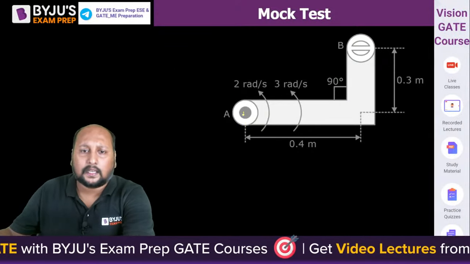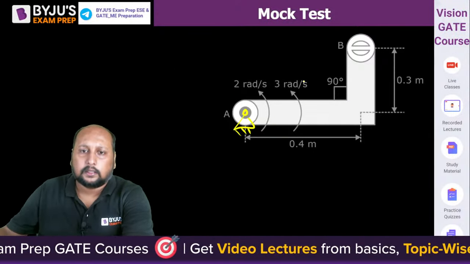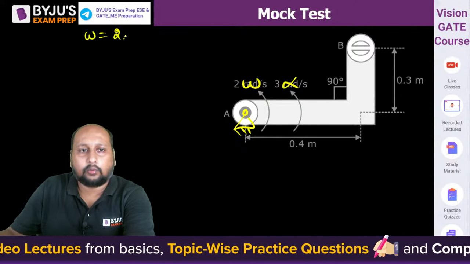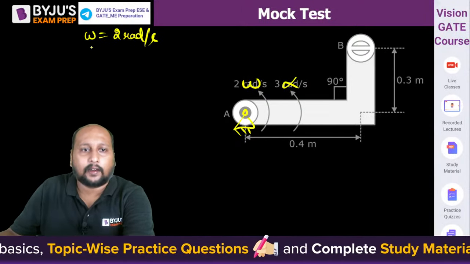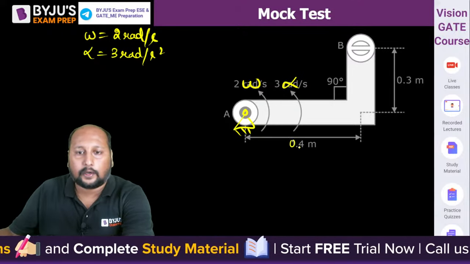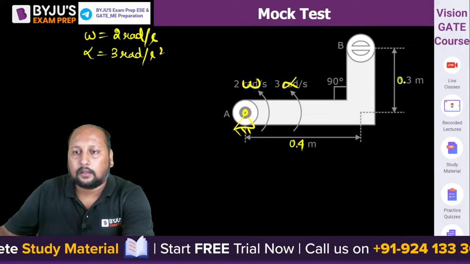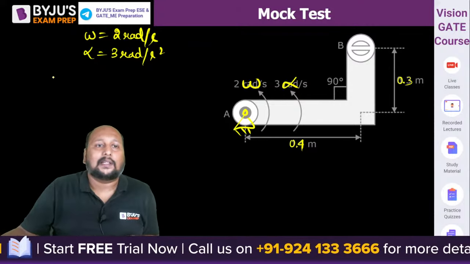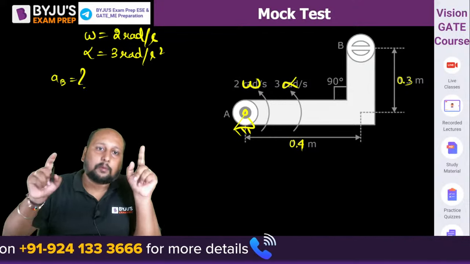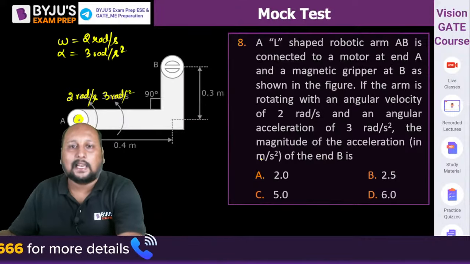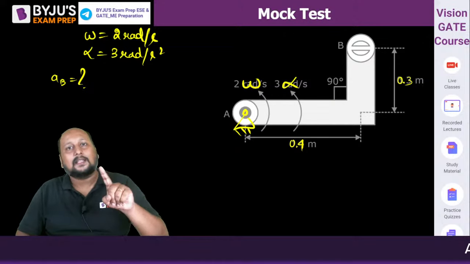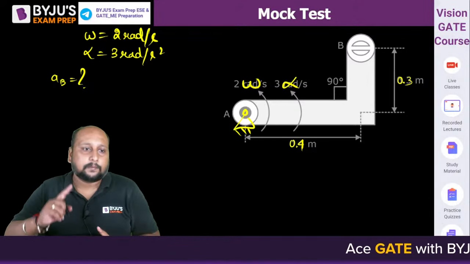It's something like this. This is the hinge point. This is your alpha, and this is omega. Omega is equal to 2 radian per second and alpha is equal to 3 radian per second square. Some distances are given: this is 0.4, this is 0.3, right? So they are asking you what is the acceleration of point B. Now at point B, can we say there will be two accelerations? Because this is a single body, an L-shaped body. So can we say the body will have two accelerations, one is the radial acceleration, the second is the tangential acceleration? Yes.